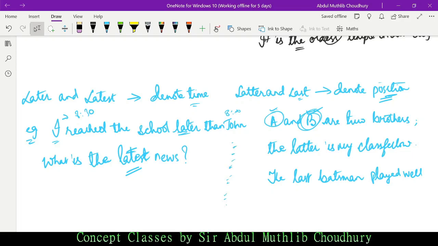Whoever is last has been placed in a position. Suppose MS Dhoni goes last, he has been placed in such a way that it denotes position. First goes Rohit Sharma, so his position was first, and last goes MS Dhoni, so his position was last.